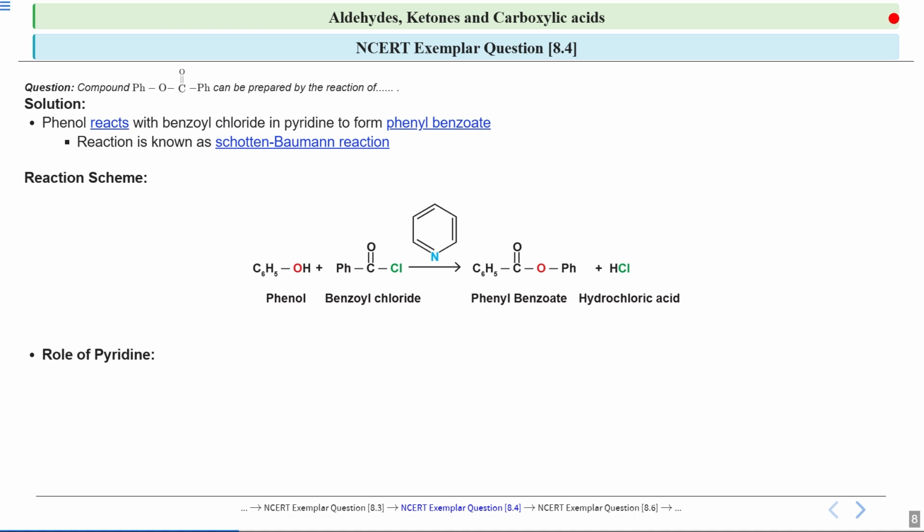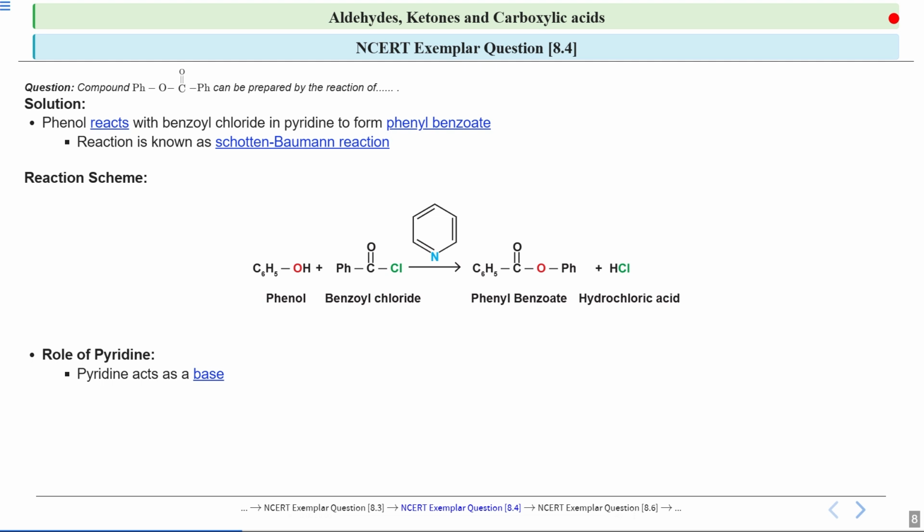So pyridine is not just a solvent here. Okay, it plays a crucial part in making this reaction proceed more smoothly. So pyridine acts as a base in this reaction. This means that it helps to neutralize acids which are formed during the process. Okay, so you can see this hydrochloric acid which is formed. So it helps to neutralize the acid which is formed during the process.